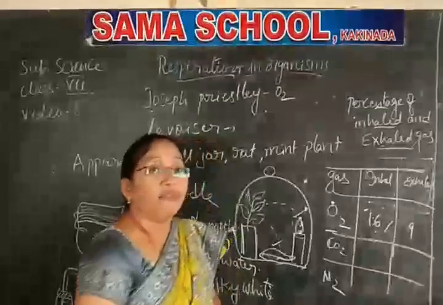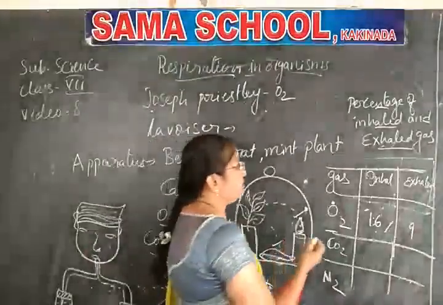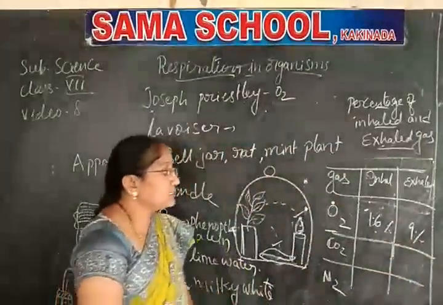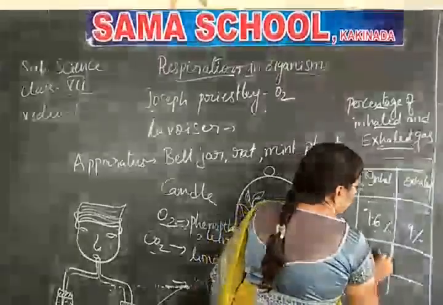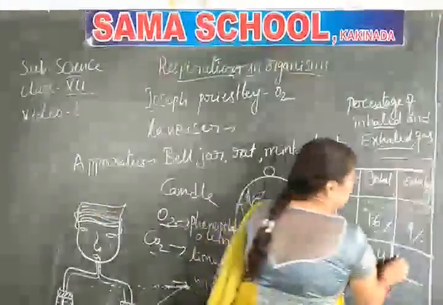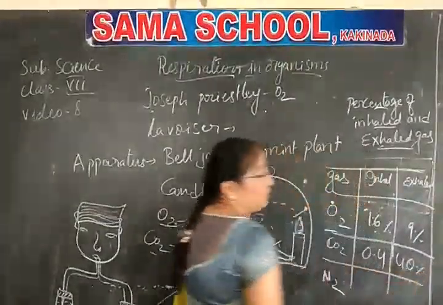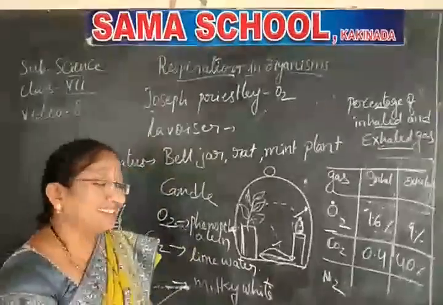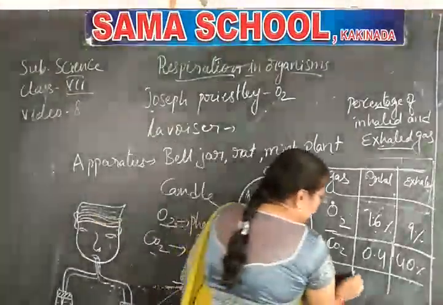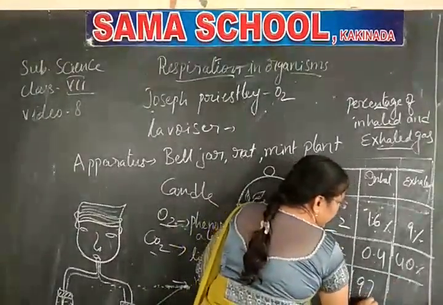So now, when you inhale oxygen 16%, the exhaled air contains only 9%, isn't it? Carbon dioxide, if it is 0.4%, the exhaled air contains 40%. Is there any change in the inhaled and exhaled gas? Definitely you can observe the difference.